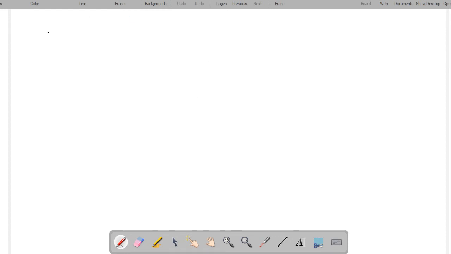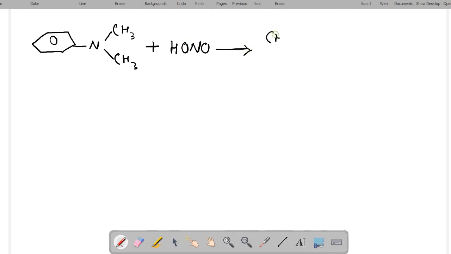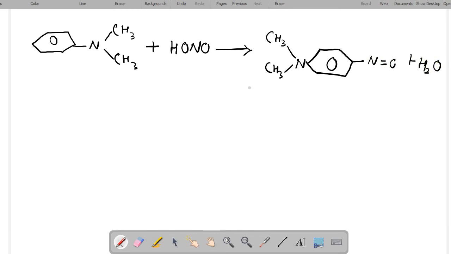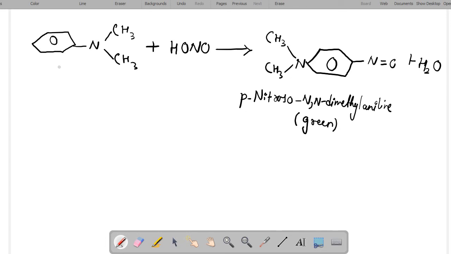While in the case of aromatic amines, aromatic 3 degree amines, when reacted with nitrous acid, here we will obtain para nitroso N,N dimethyl aniline, which is a green colored compound.